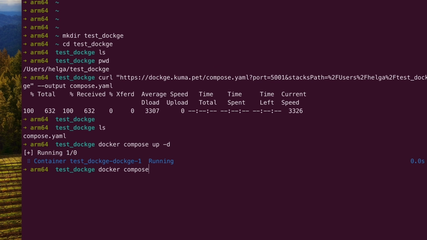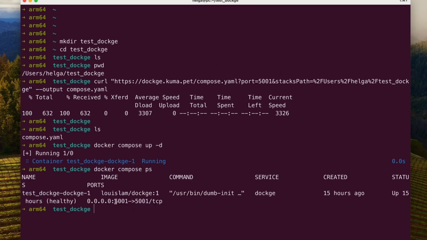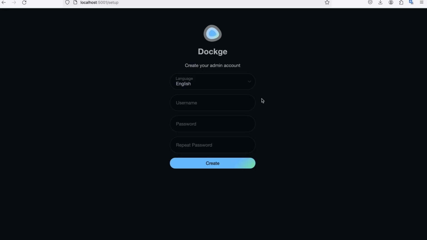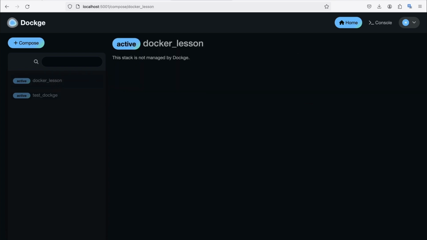The command docker compose ps will show us our service on port 5001, which we can use. So let's go and take a look. We see a window where we can register our admin. So we log in. We will see something similar to another Docker tool. If anyone has worked with Portainer, this will remind you of it. It's really similar to Portainer a bit.